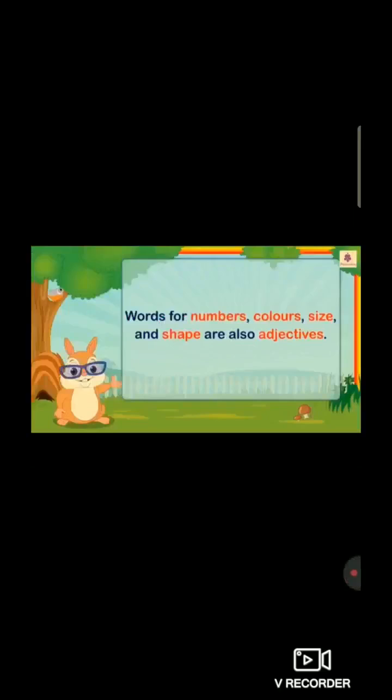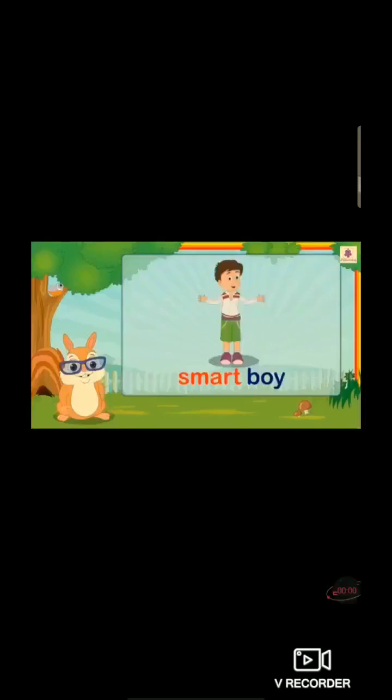Words for numbers, colors, size and shape are also adjectives. For example students, smart boy. Smart is an adjective which describes the quality of a boy, and boy is the noun.